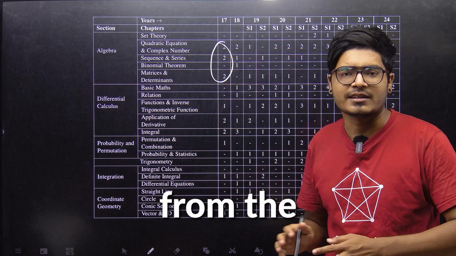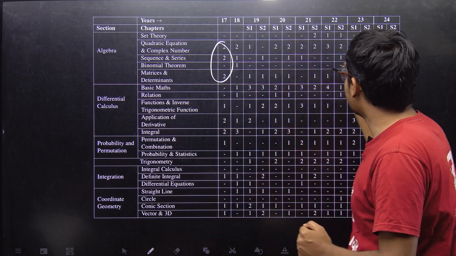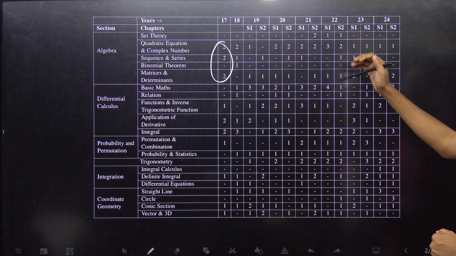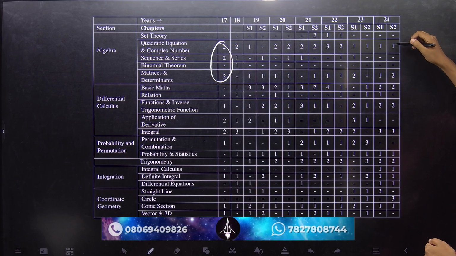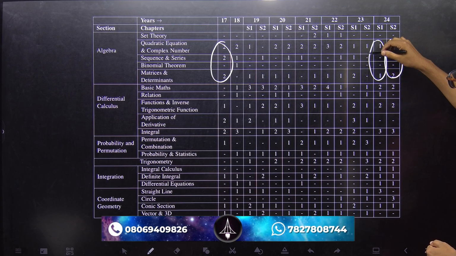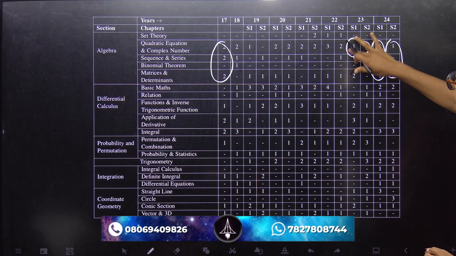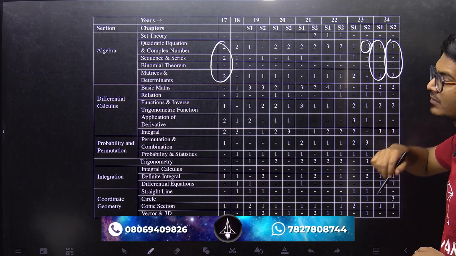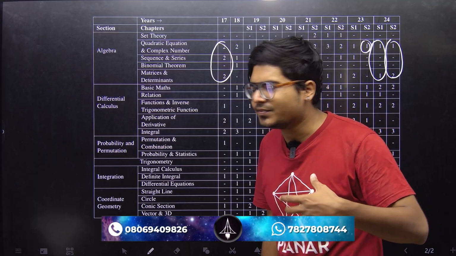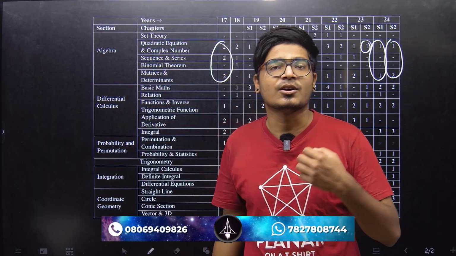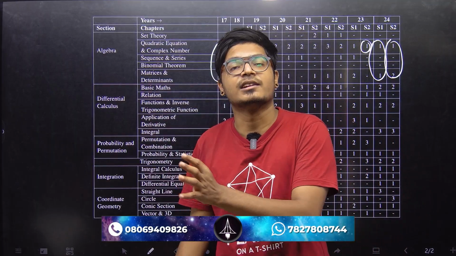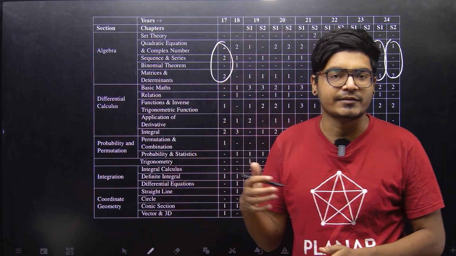You had 6 questions coming from the entire algebra module. But if you compare it with recent years, let's say 24 and 23, in 24 there were only 3 questions, here there were 2 questions, here there was 1 question, right? In 2023 session 2, there was only 1 question, okay? This kind of tells you that the trend that NEST is following has shifted a lot from 2017 all the way till 2024.